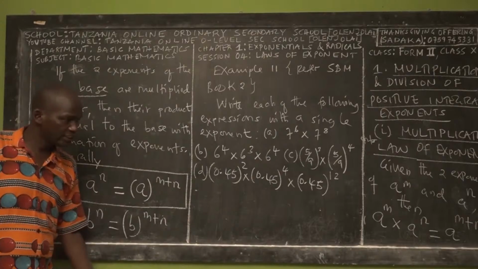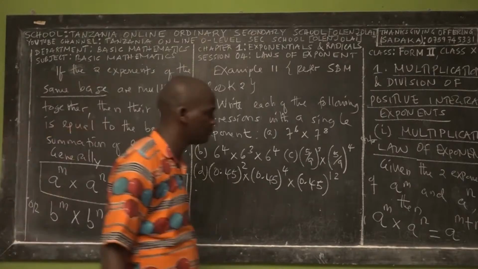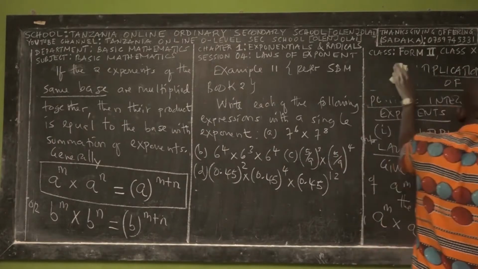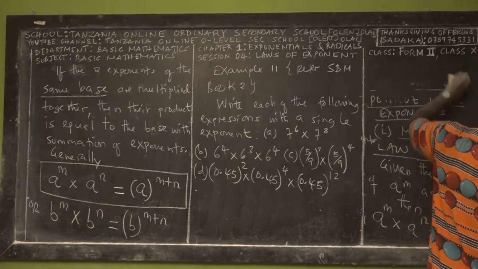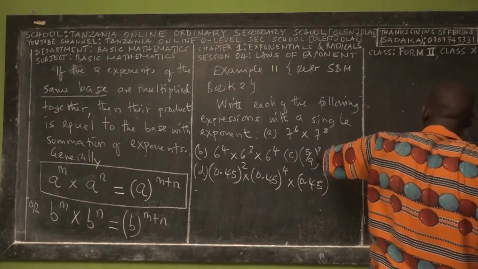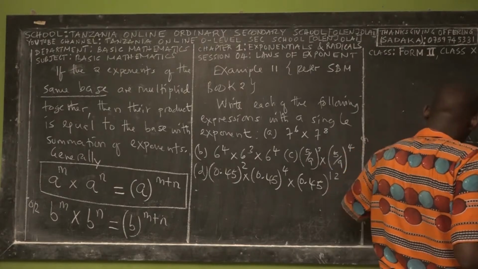So you can realize that this example tests your understanding of how you can employ the law of multiplication of exponents to answer the question.